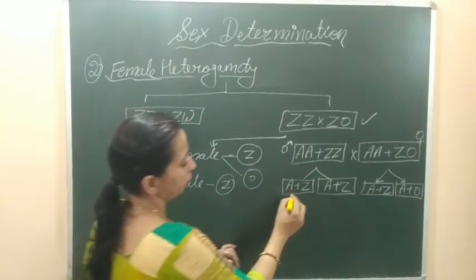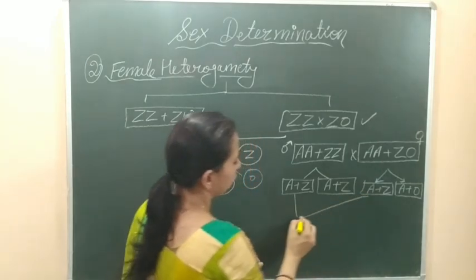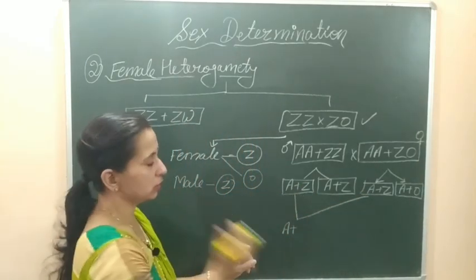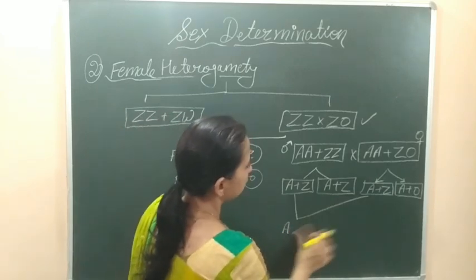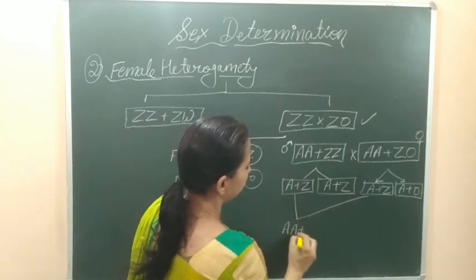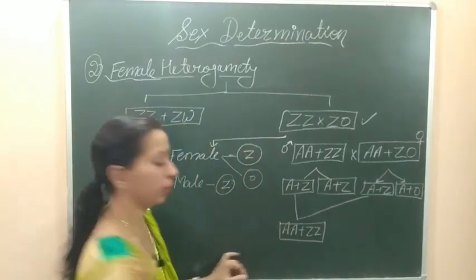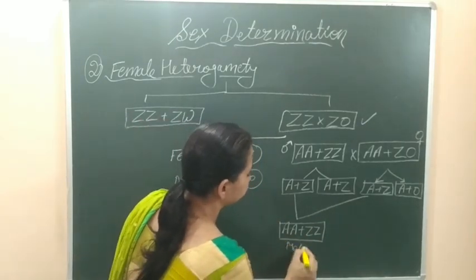When the Z-containing male gamete fertilizes with the Z-containing gamete of the female, the offspring will be male.